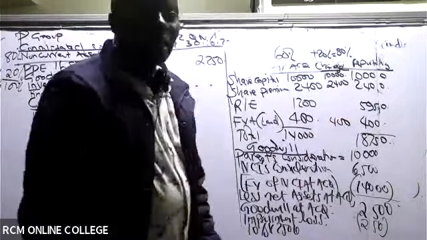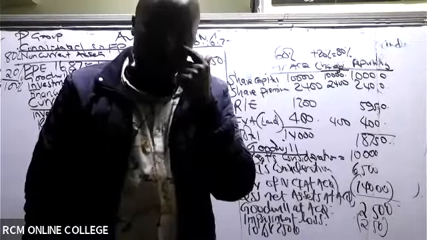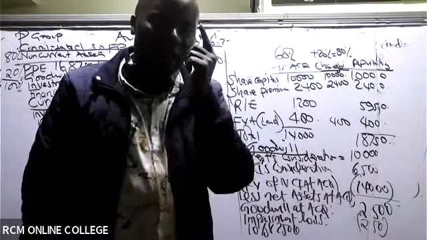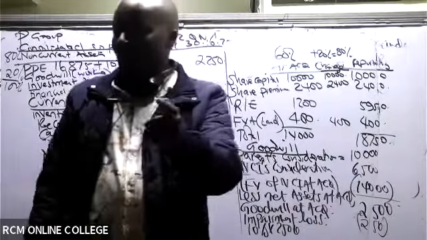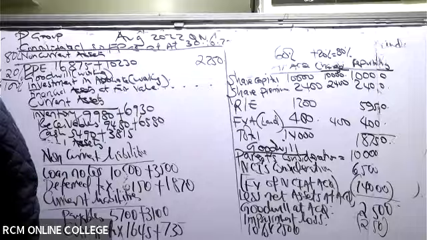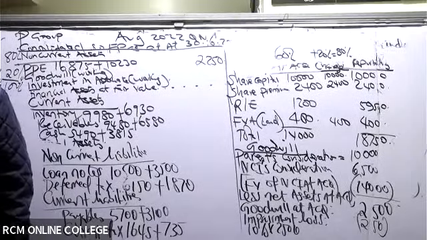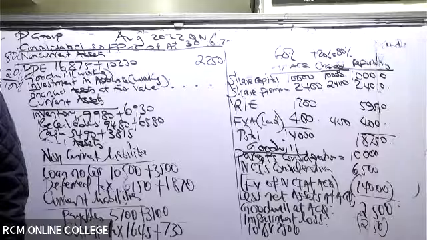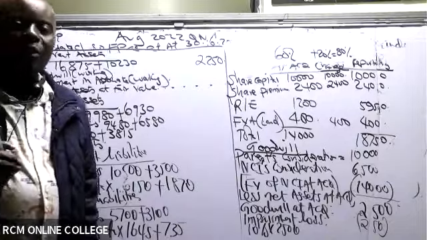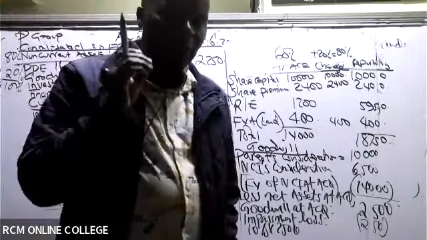But retained earnings will change. I would want somebody to give me the retained earnings at the point when we have 80% share capital. Students have used the investment in S, which is given in the balance sheet of 12,000.